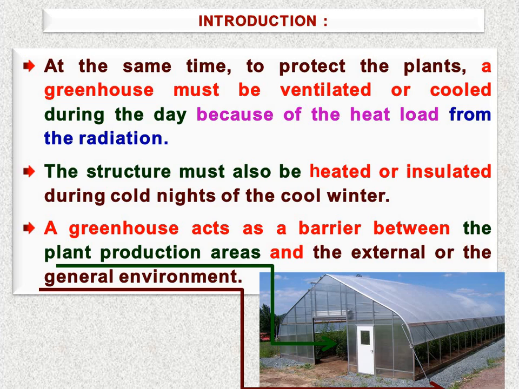For heating purposes, for the cold nights in winter, we must heat up the greenhouse. That will be decided accordingly. The structure must also be heated or insulated during cold nights of the cool winter. During the cold winter the temperature within the greenhouse can be very low compared to the requirement of the plant. So at that time we must operate our heating system to provide heat.